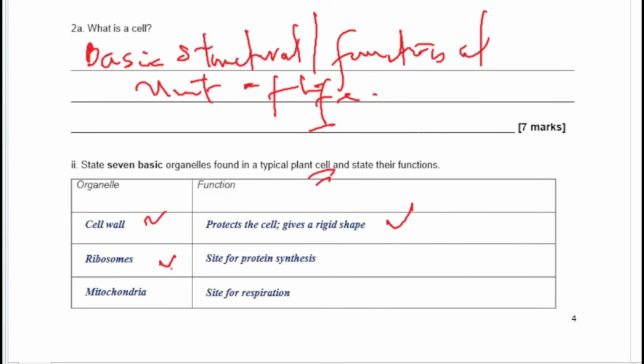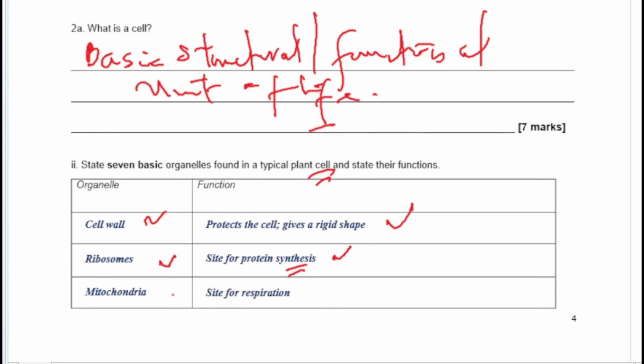You have the ribosome. Some of you are hearing these things for the first time. You have to just write these things down and take note of them in case they come in your exams. The ribosomes are the site for protein synthesis. What do you mean by protein synthesis? The manufacture of protein. This is where protein is manufactured.